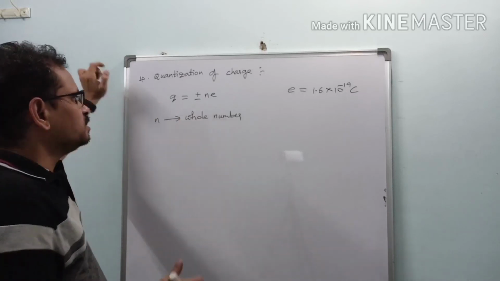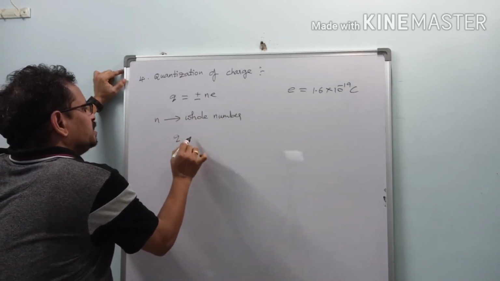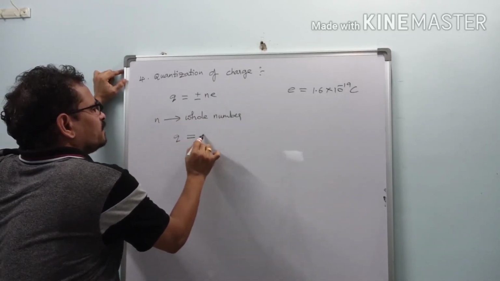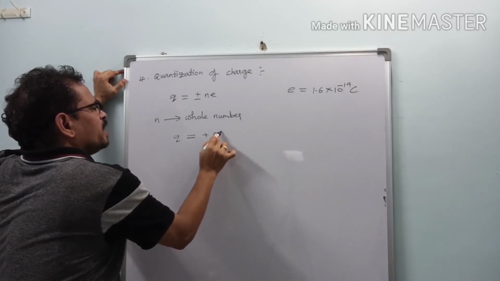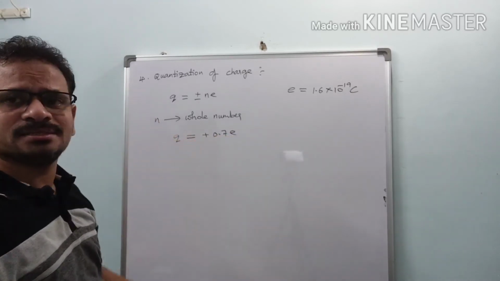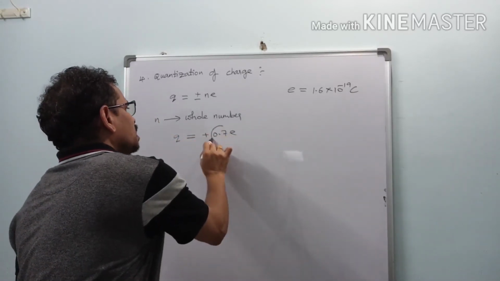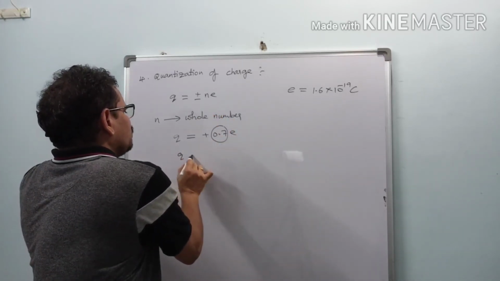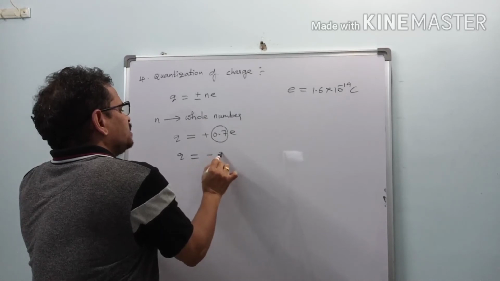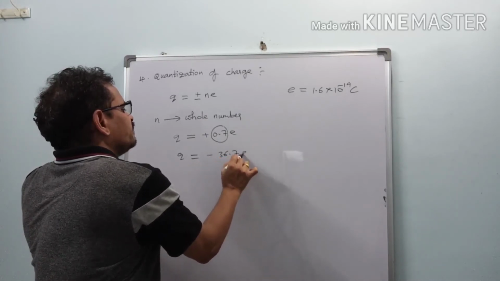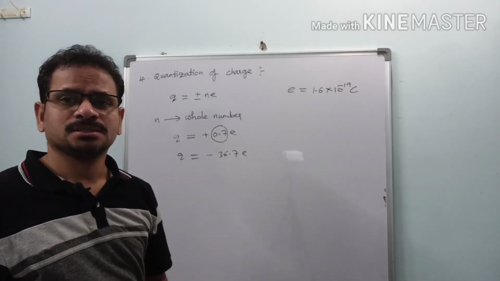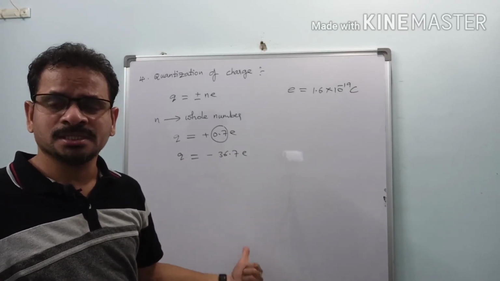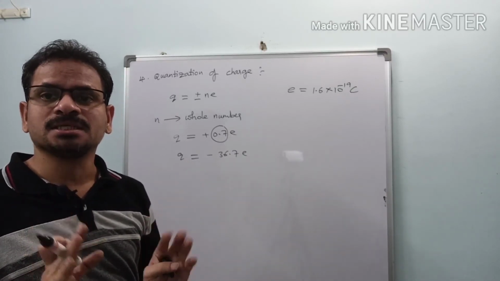That means Q cannot be written as plus 0.7 e. We cannot write like this. It is not possible. 0.7 is not a whole number. Or we cannot write Q equal to minus 36.7 e. Such fractions or decimals are not possible. Only whole numbers are possible.